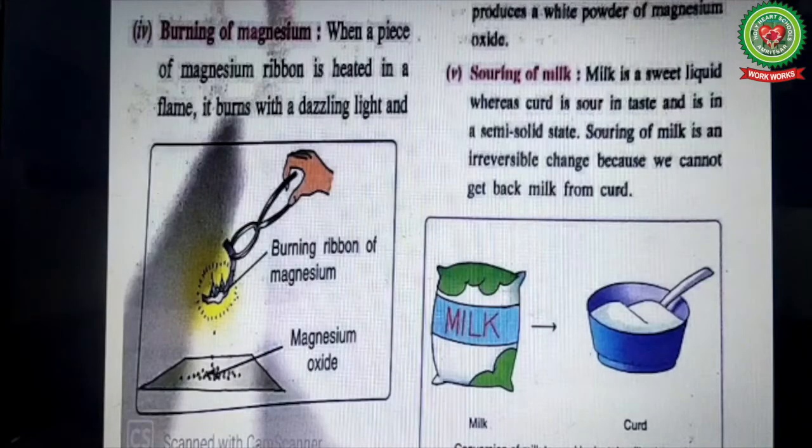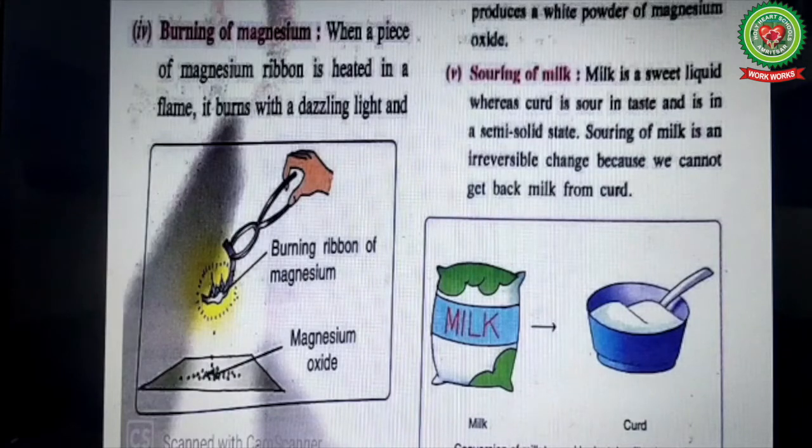Now, next is burning of magnesium. When a piece of magnesium ribbon is heated in a flame, it burns with a dazzling light and produces a white powder of magnesium oxide. Students, you must have seen a cracker called sparkler. In Hindi it is called fulchhadi. When it is burnt, a dazzling light comes out of it and a white powder is also formed after its burning.